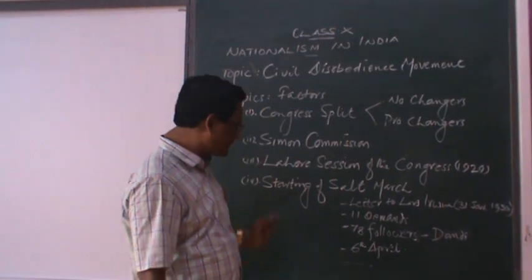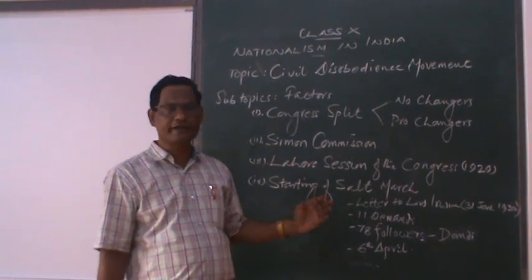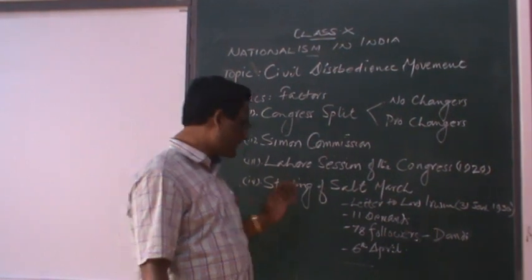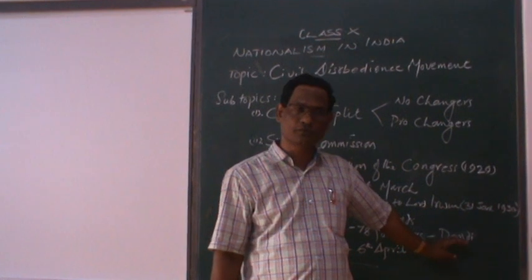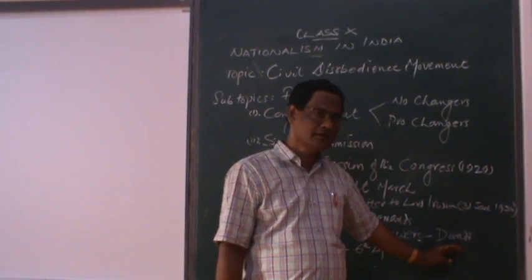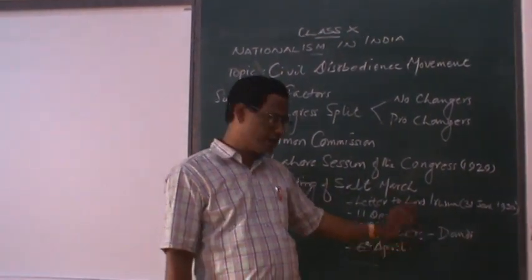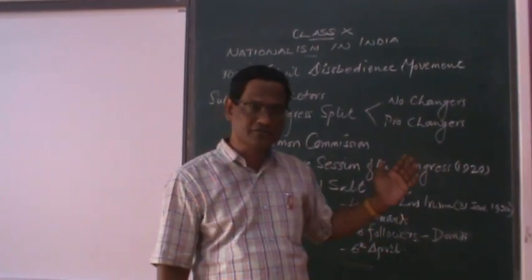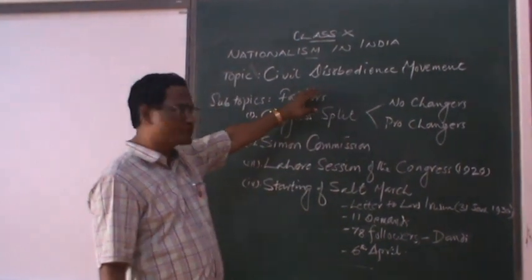And he was expecting a reply from Lord Irwin. Till 11th March, he did not get any reply. So 11th March, Mahatma Gandhi selected 78 followers, marched from Sabarmati Ashram to Dandi, near about 240 miles. 24 days it took to reach Dandi, 10 miles per day. And finally on 6th April, Mahatma Gandhi reached Dandi and he made salt in violation of the Salt Act. Thus, the civil disobedience movement started.